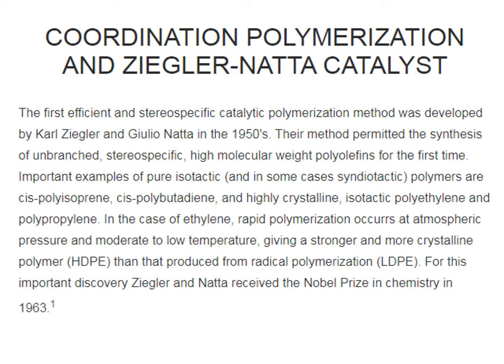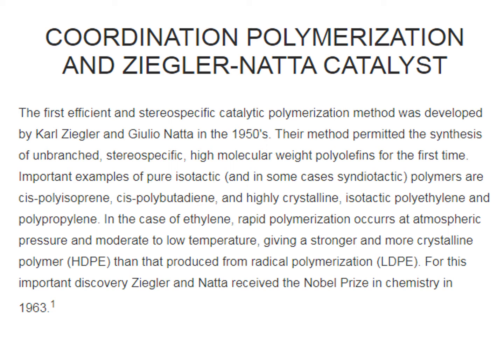So first we look into the history of this catalyst. The first efficient and stereospecific catalytic polymerization method was developed by Ziegler and Natta in the 1950s, and their method permitted the synthesis of unbranched stereospecific high molecular weight polyolefins for the first time.